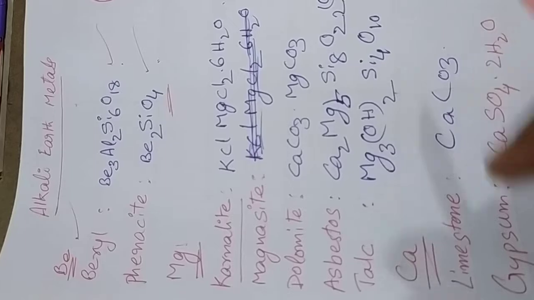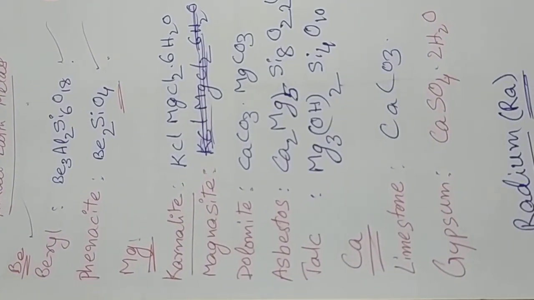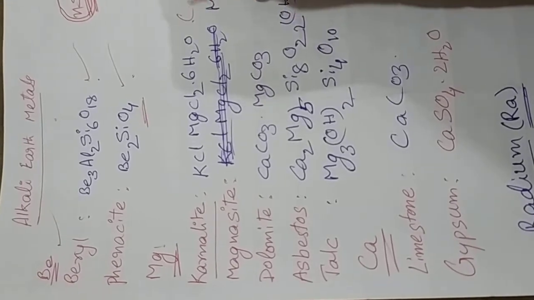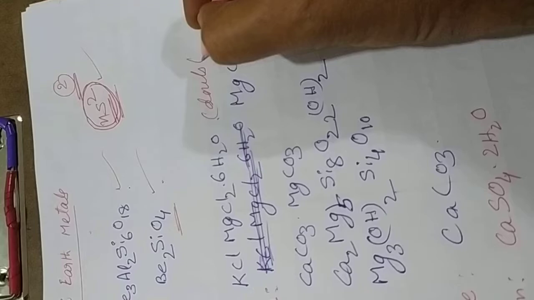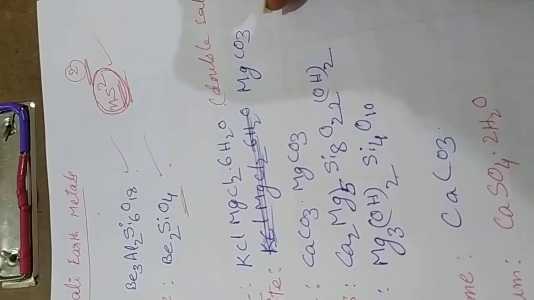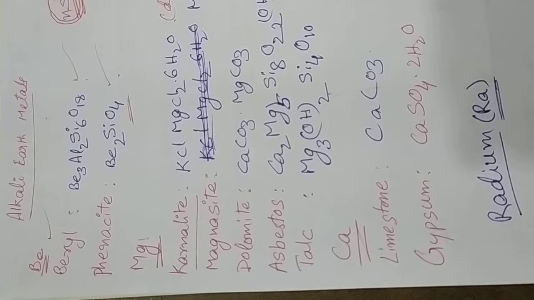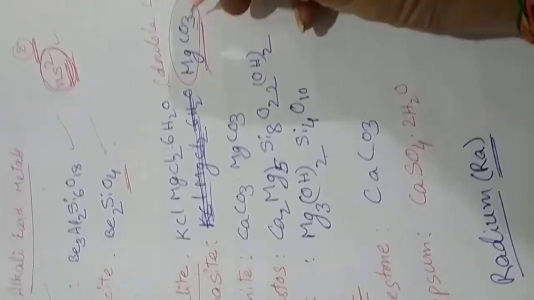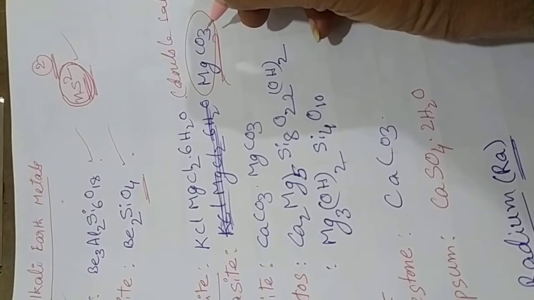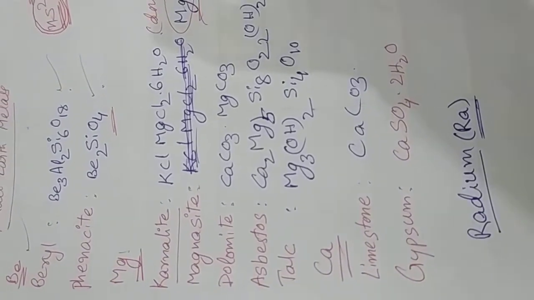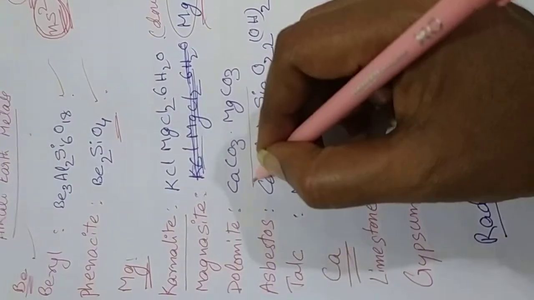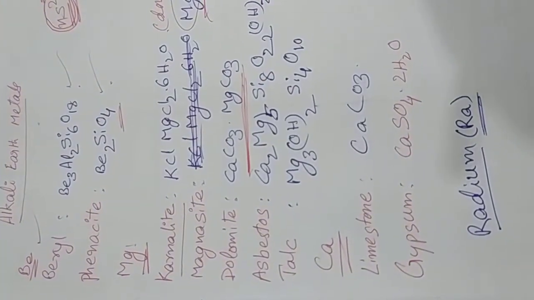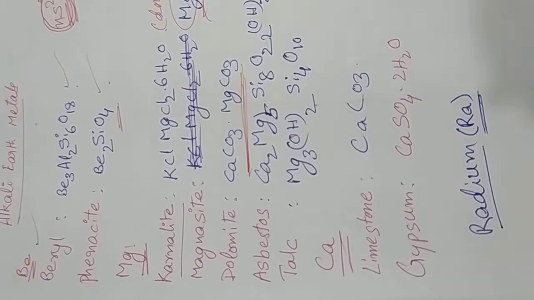Second one is magnesium. The cheapest ore for magnesium is carnallite. As we all know, this is called a double salt. As well as magnesite. Magnesite means magnesium carbonate. Dolomite is calcium carbonate and magnesium carbonate, with two carbonates, calcium carbonate and magnesium carbonate. That is called dolomite.